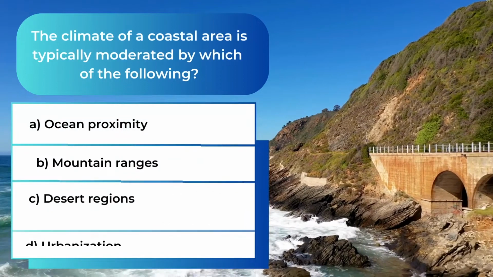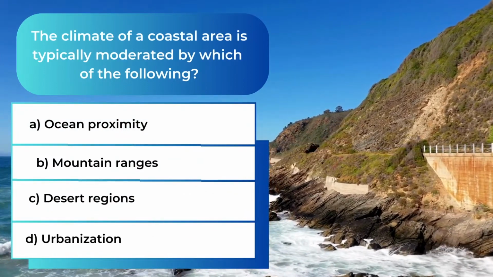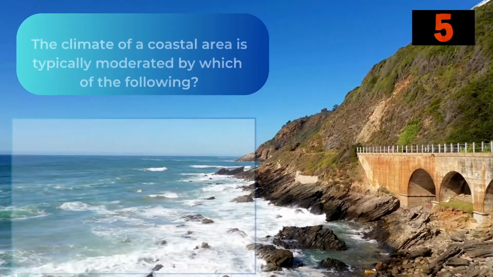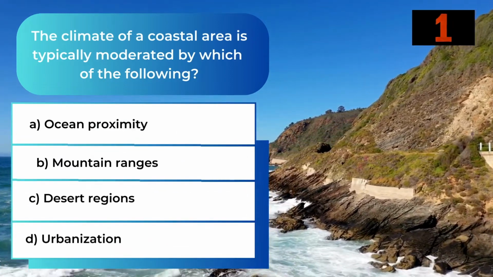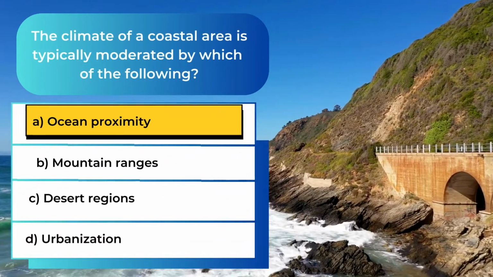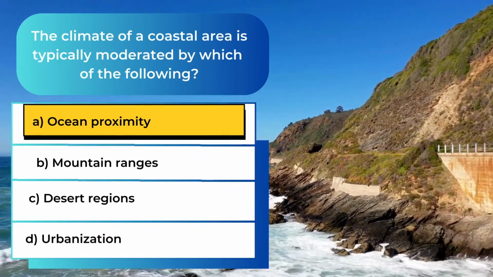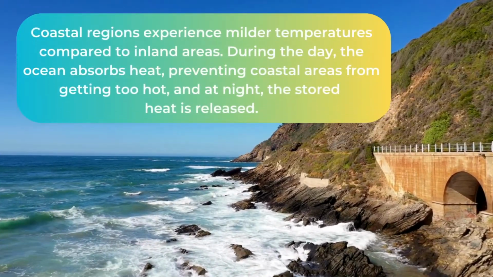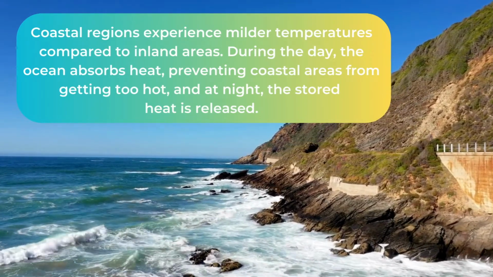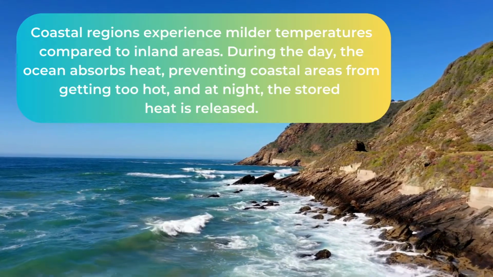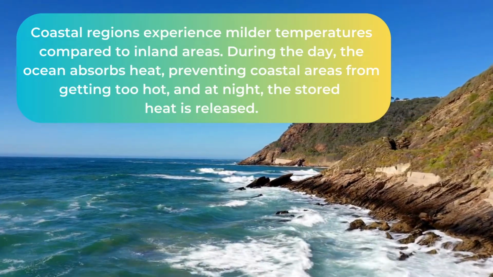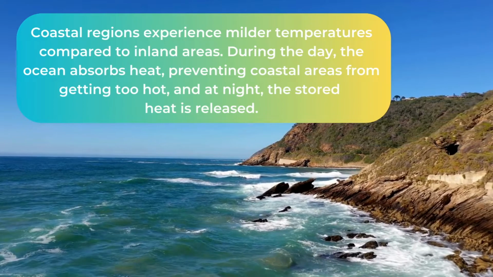The climate of a coastal area is typically moderated by which of the following? The answer is A. Ocean proximity. Coastal regions experience milder temperatures compared to inland areas. During the day, the ocean absorbs heat, preventing coastal areas from getting too hot, and at night, the stored heat is released.